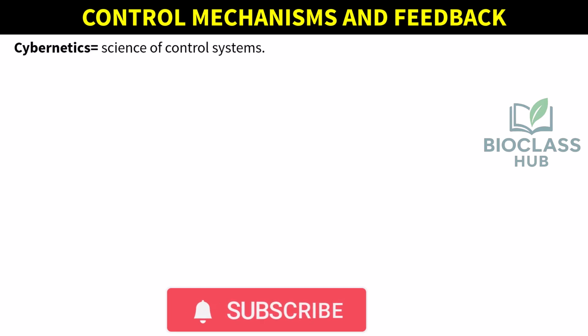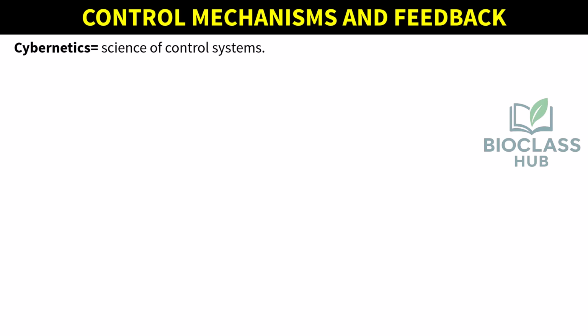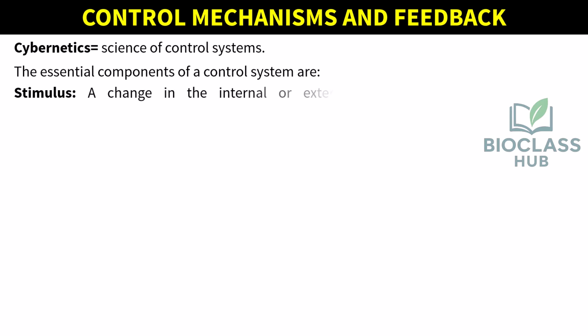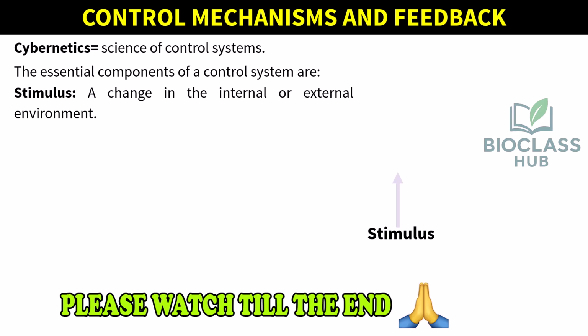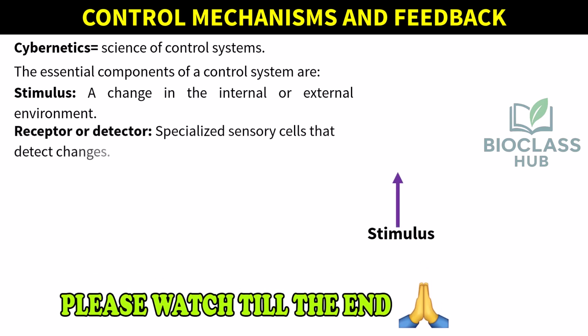Cybernetics is the science of control systems, i.e., self-regulating systems, which operate using feedback mechanisms. The essential components of a control system are stimulus, a change in the internal or external environment that triggers a response. Receptor, specialized sensory cells that detect changes and relay information to the control center.